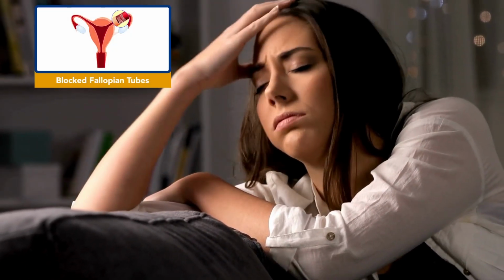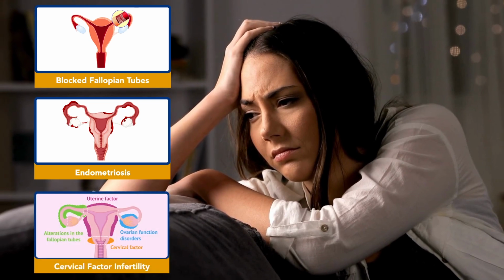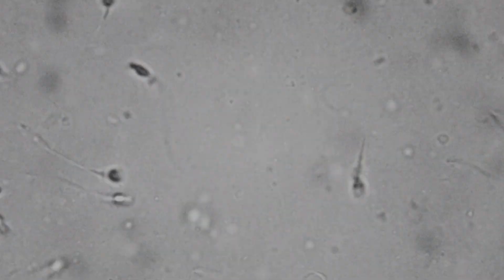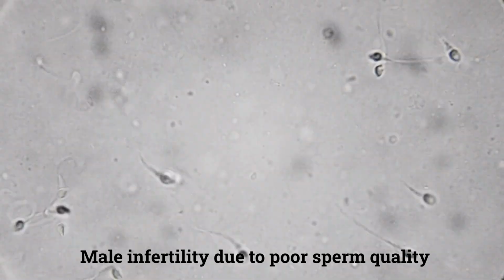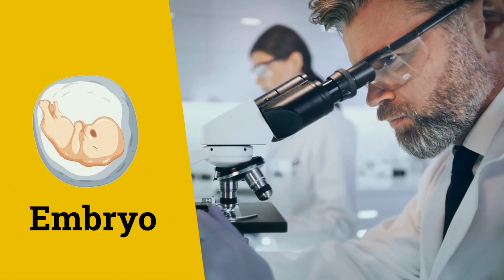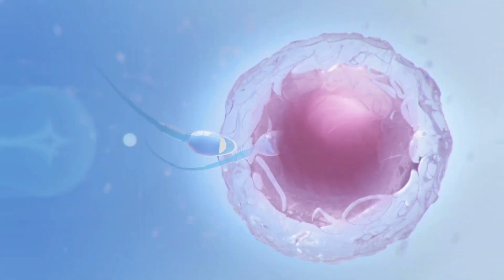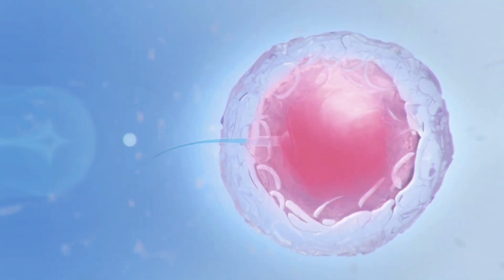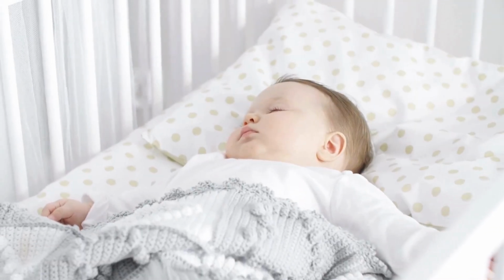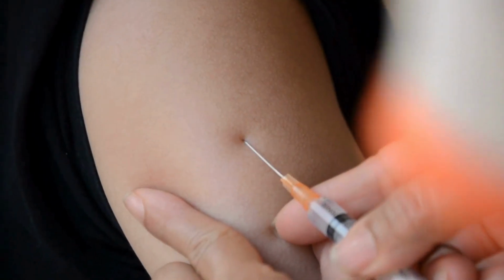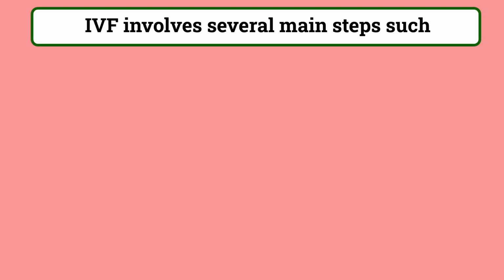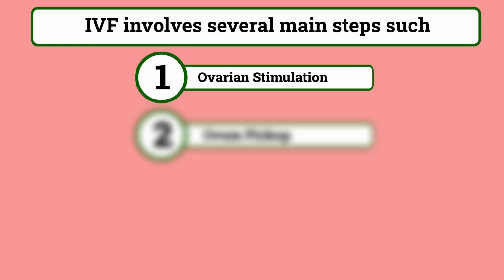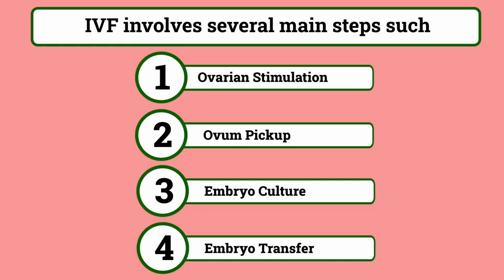IVF is particularly beneficial for women dealing with blocked fallopian tubes, endometriosis, or cervical factor infertility. It can also be beneficial for cases of male infertility due to poor sperm quality. IVF is a process involving the creation of an embryo by combining eggs and sperm outside the body. Importantly, babies conceived through IVF are typically healthy, and the procedure itself is associated with minimal side effects. IVF involves several main steps, such as ovarian stimulation, ovum pickup, embryo culture, and embryo transfer.